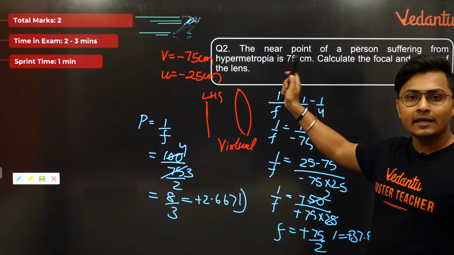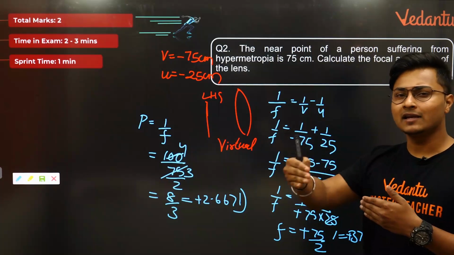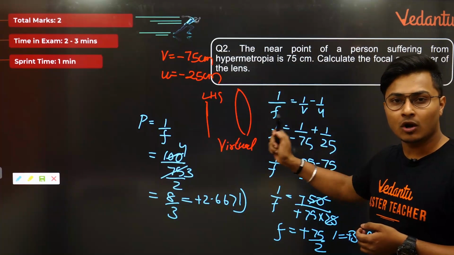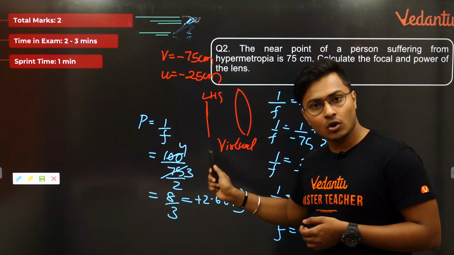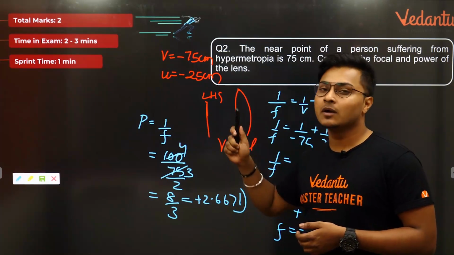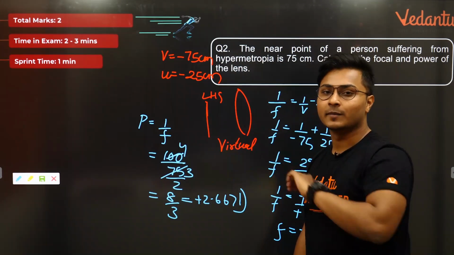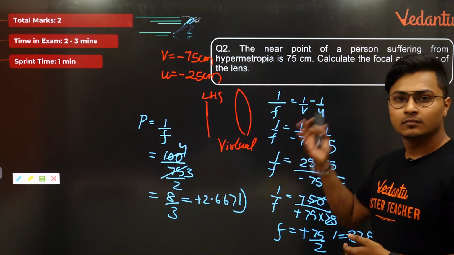Now let us talk once again what and all do we take from this particular question. Whenever we talk about near point, it is the image distance. We very clearly have the clarification. Done. If it is hypermetropia, it is convex lens. Done. U and V will be negative in this scenario also, because a convex lens as well gives me a virtual image, because the object is in front of me and the image is also in front of me. Done. Stated? Okay, then next is nothing but calculation.